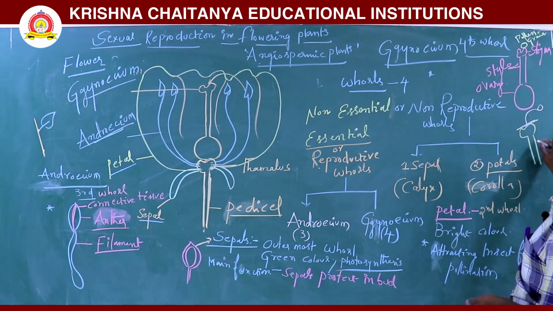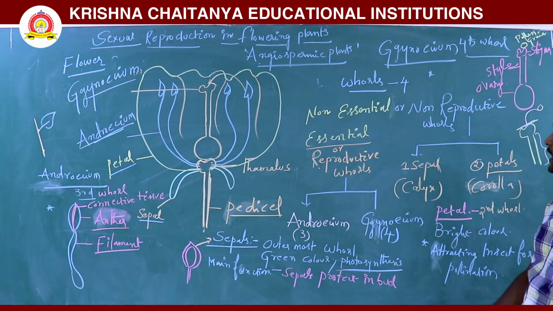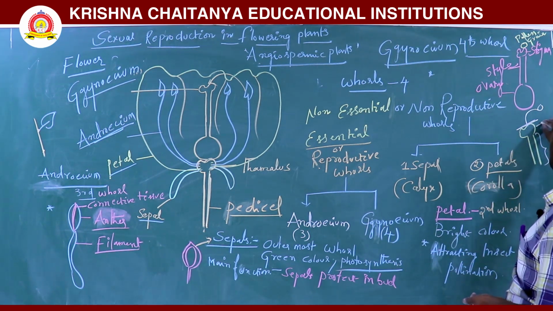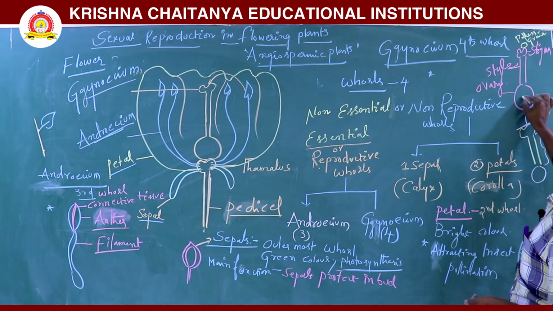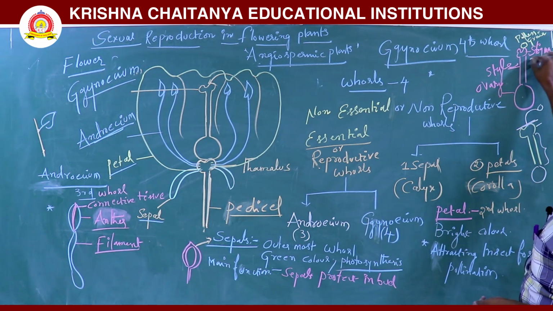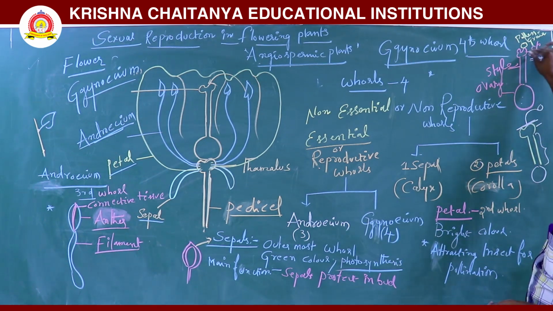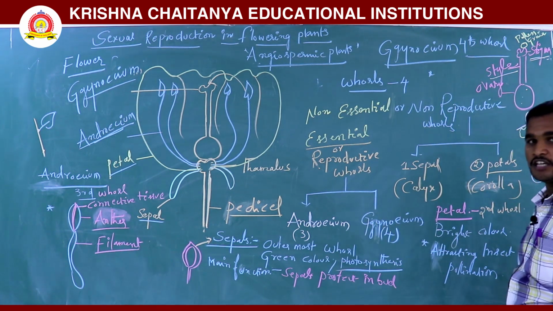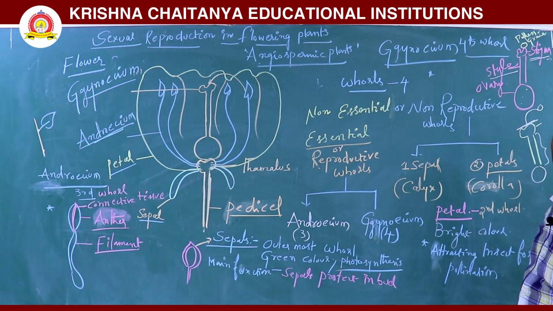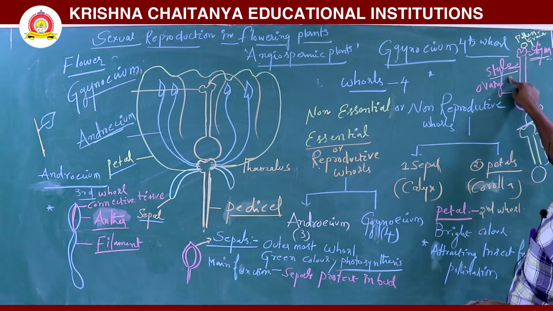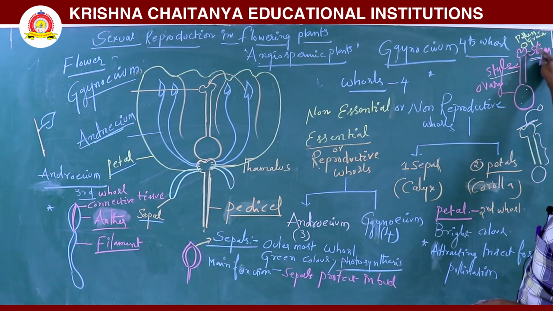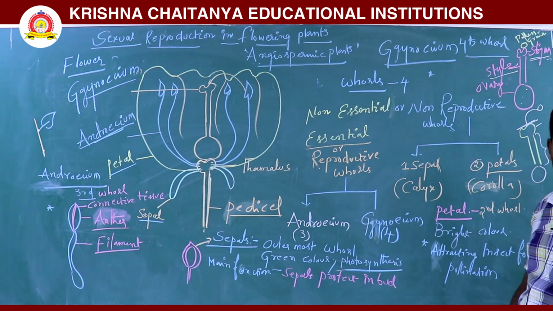Next one is the style. Style connects the stigma and ovary. This is the stigma and this is the ovary. Both are connected by the style. Style also helps in penetration: the pollen tube will penetrate into the stylar tissues. So this is all about the flower diagram.